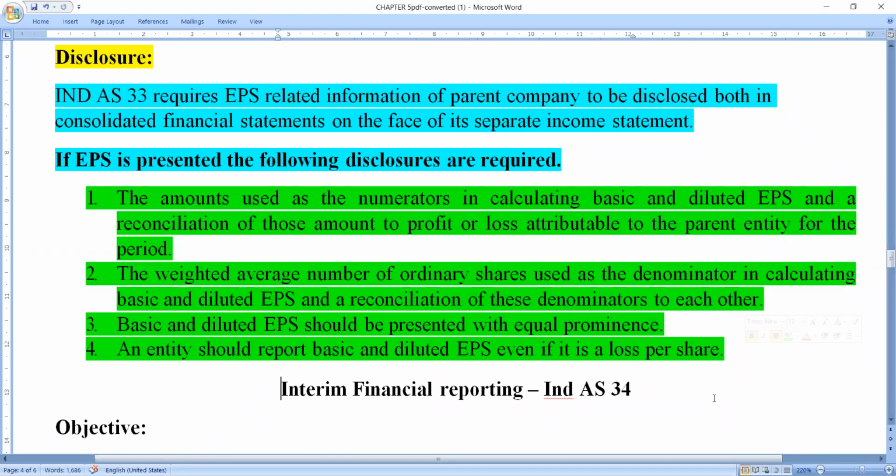This is the most important information we should disclose in the financial statements. Here they are telling us about the amounts: what are the exact, accurate amounts we incurred? In an organization, when we are calculating the earnings per share, it may be basic earning per share or diluted. Diluted is nothing but the decreasing value of the earning per share. You must disclose both: what is the basic earning per share, and what is the diluted earning per share?